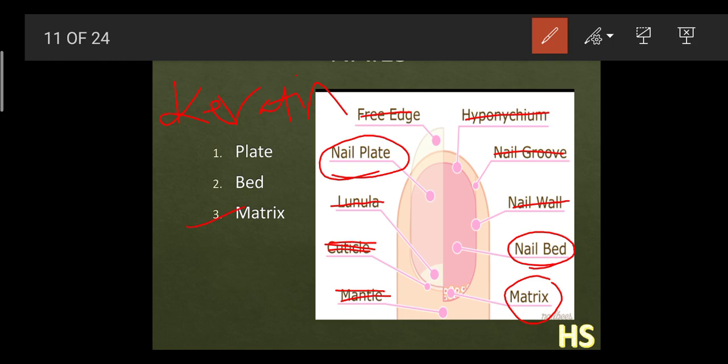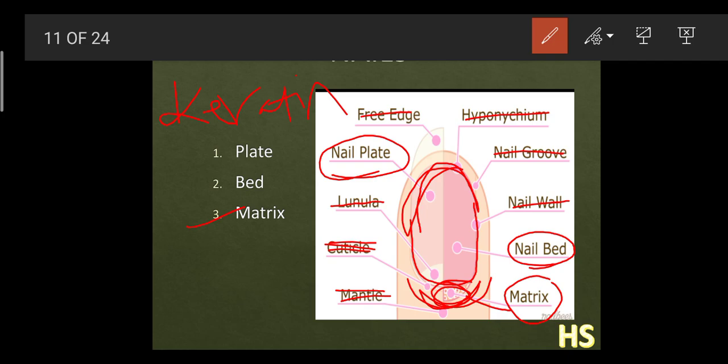Where does this matrix lie now? This matrix lies just below the skin surface. Now assume this figure perfectly. It is somewhat like this, but the lower end, which is inside, just below the skin surface at the base of your nail, is nothing but the matrix, and it appears as a whitish half moon at the base of the nail.